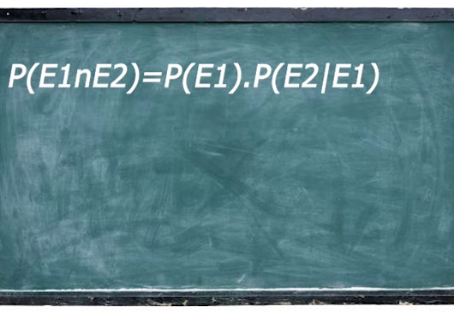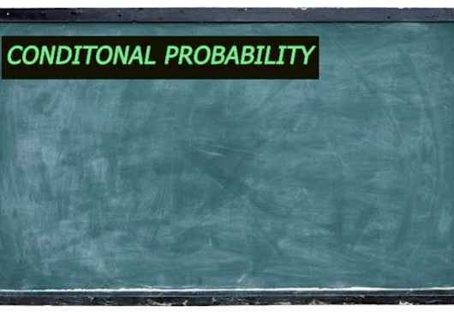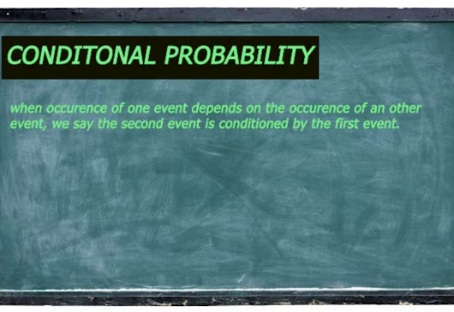Probability of event 1 intersection event 2 becomes probability of event 1 multiplied by probability of event 2, given that event 1 has already occurred. This is when the two events are dependent. That means the occurrence of one event affects or determines the occurrence of the other event. This is called conditional probability. Conditional probability is when the occurrence of one event depends on the occurrence of another event. We say the second event is conditioned by the first event.